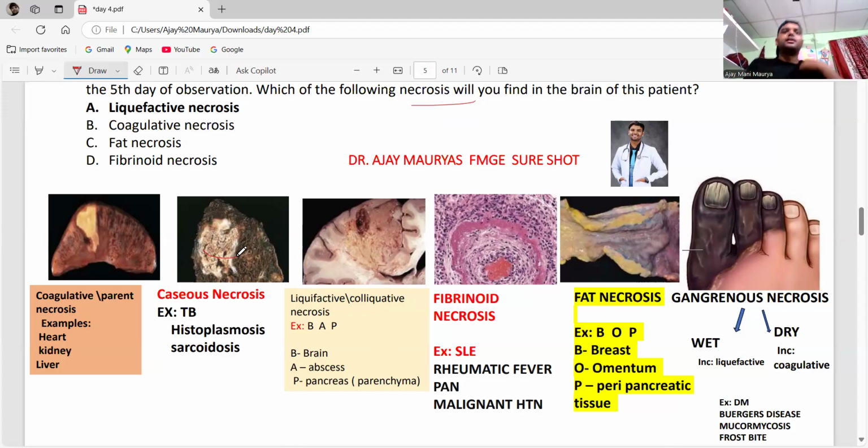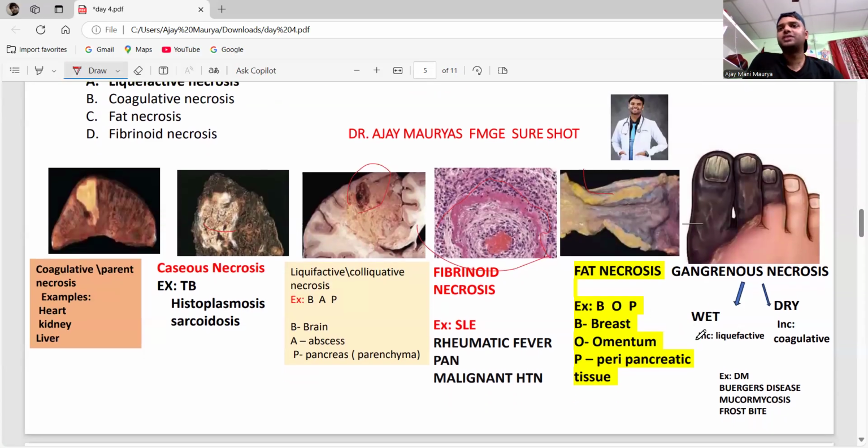Coming to liquefactive necrosis, there is BAP. Example, BAP means brain, abscess, pancreas, the parenchyma of the pancreas. Remember, this is the fibrinoid necrosis. Fibrinoid necrosis examples are SLE, rheumatic fever, PAN, and malignant hypertension. Remember that it's fat necrosis, BOP of fat. BOP means breast, omentum, and peripancreatic tissue. Here only the peripancreatic tissue is involved, not the parenchyma.